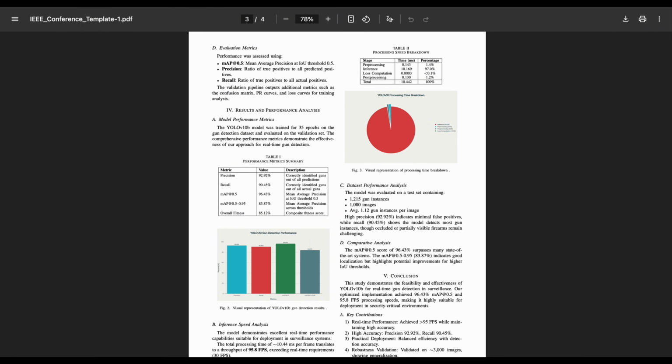We evaluated mAP at IoU threshold 0.5, which is a standard benchmark, as well as across multiple thresholds from 0.5 to 0.95, which is stricter. In addition to these metrics, we also analyzed confusion matrices to see where the model made mistakes, precision-recall curves to visualize the trade-off between the two, and loss curves to monitor how well the model was learning during training. These evaluations gave us a detailed understanding of our model's strengths and weaknesses before moving on to our final results and analysis. That concludes my part.